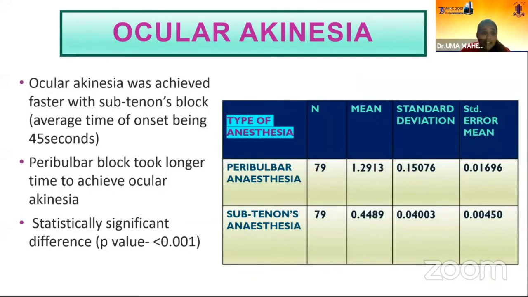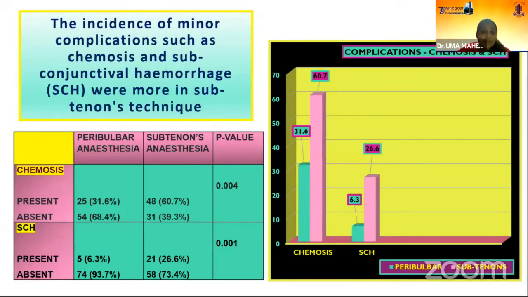Ocular akinesia was achieved faster with Subtenons block, average time of onset being 45 seconds. Peribulbar block took a longer time to achieve ocular akinesia, with a statistically significant difference of p-value less than 0.001. The incidence of minor complications such as chemosis and subconjunctival hemorrhage were more in Subtenons technique.